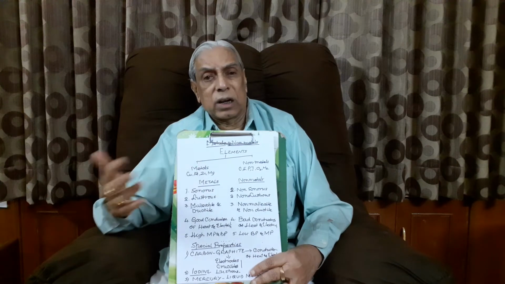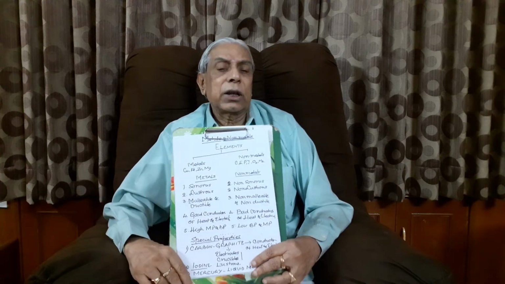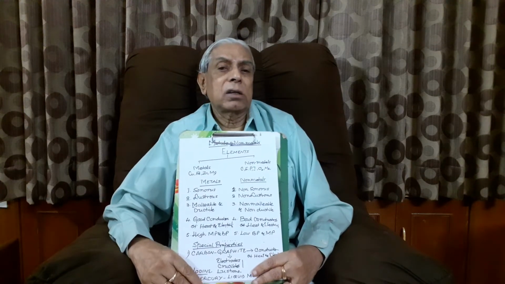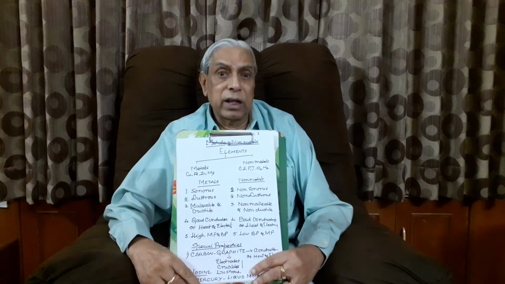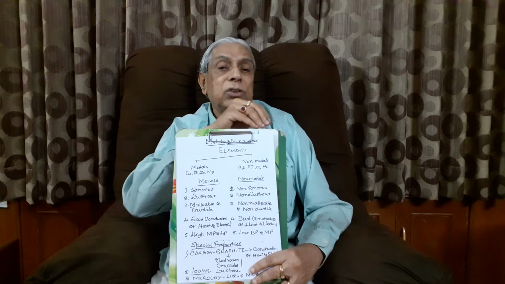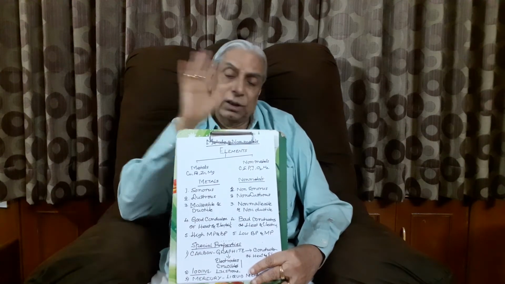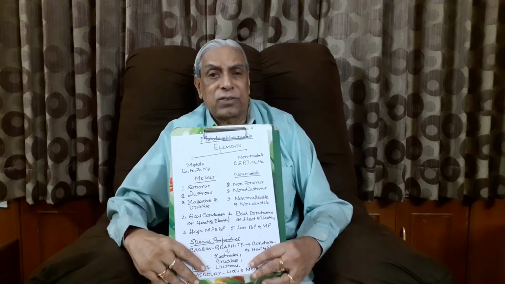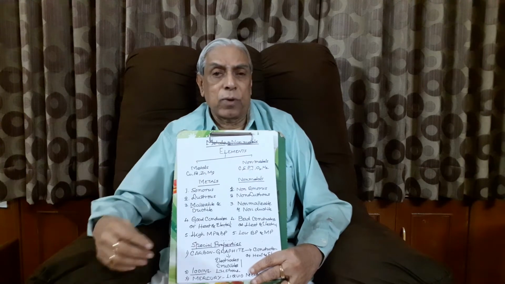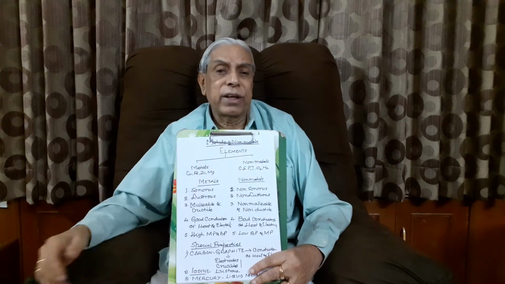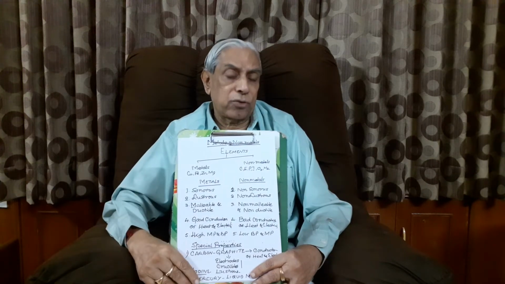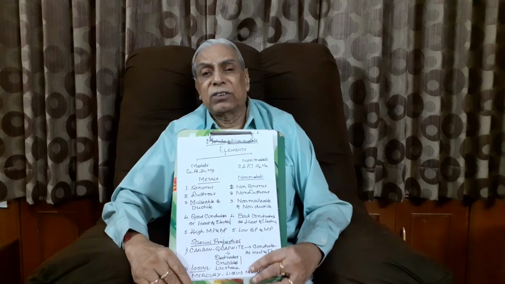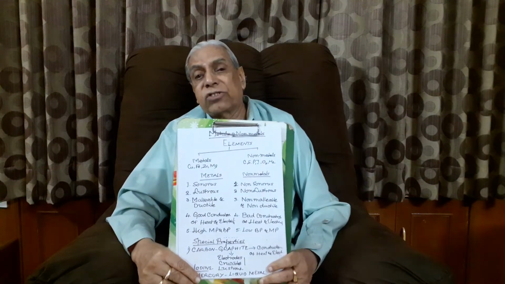That is sonorous sound. Non-metals are not sonorous. They do not produce that musical sound. That's how the first difference is: metals are sonorous, non-metals are non-sonorous.